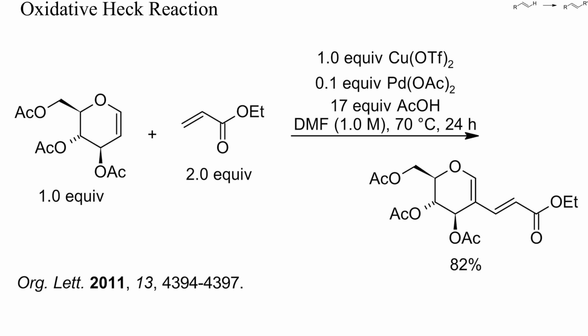Instead of electron-rich arenes, also enol ethers can be alkenylated by oxidative Heck reaction. Here, a protected glycal cleanly reacted with an excess of ethyl acrylate. The stoichiometric oxidant was copper triflate.